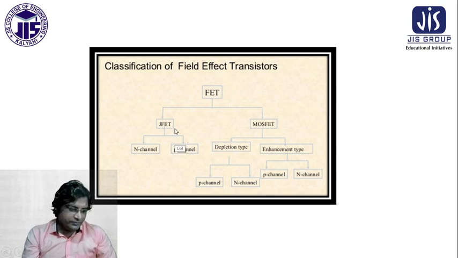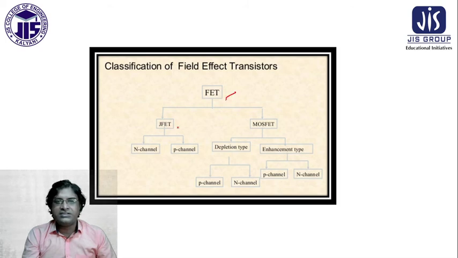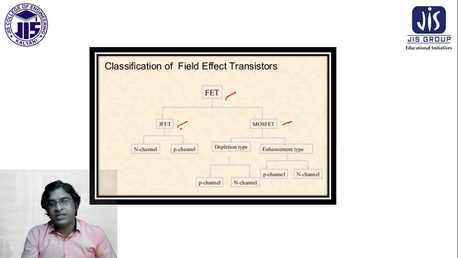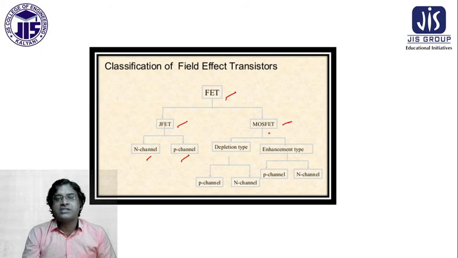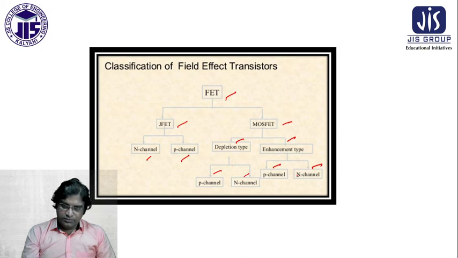Here I will go for the classifications of it first. FET is divided into the junction FET, JFET, and then MOSFET. JFET is the junction field effect transistor, and it is of two types: N channel and P channel. MOSFET, the full form is metal oxide semiconductor field effect transistor. That is of two types, the depletion type and the enhancement type. Depletion type is of two types, N channel and P channel, and enhancement type MOSFET is also of two types, P channel and N channel.